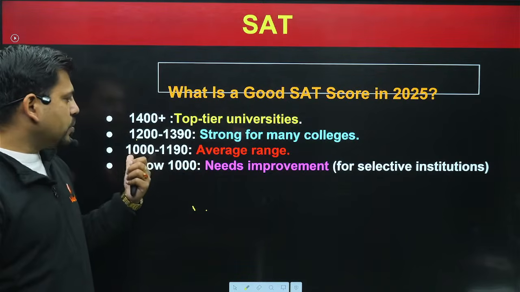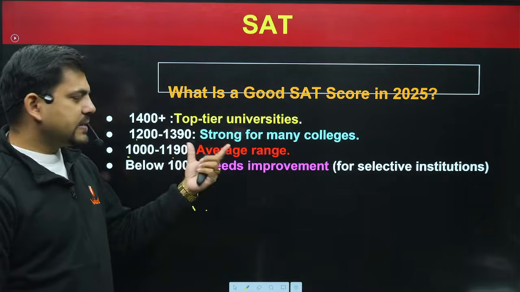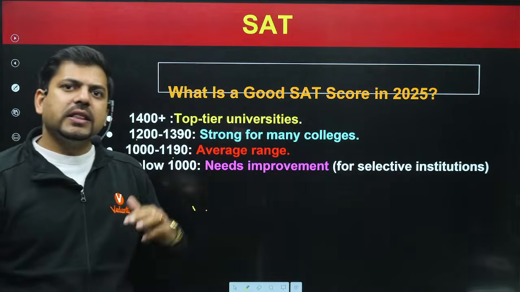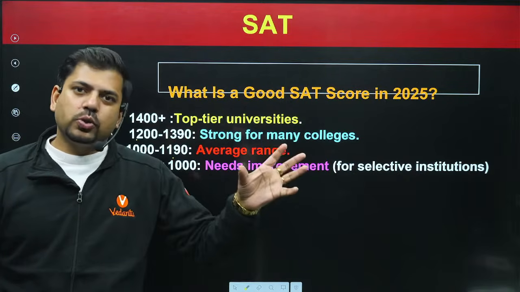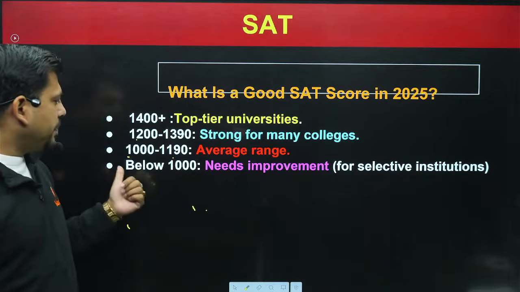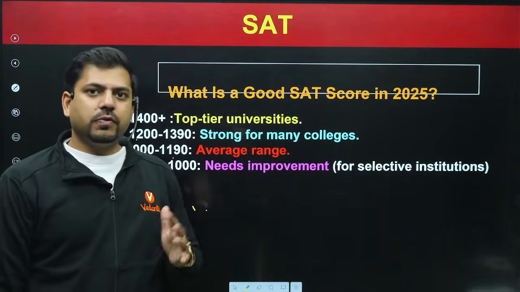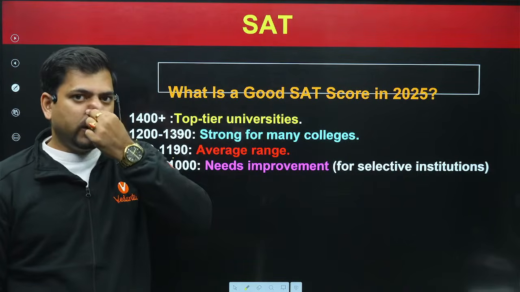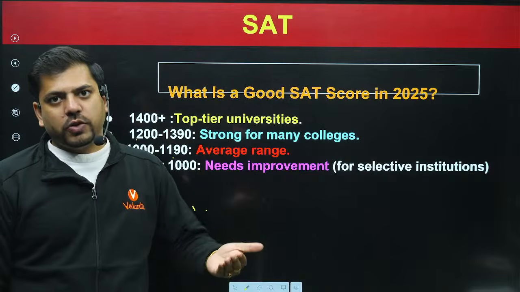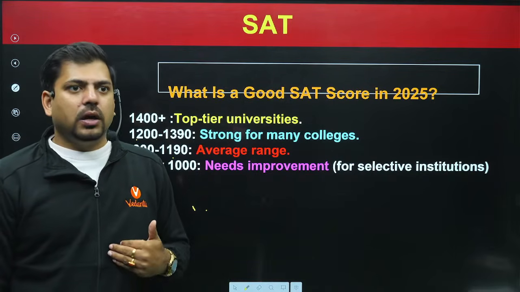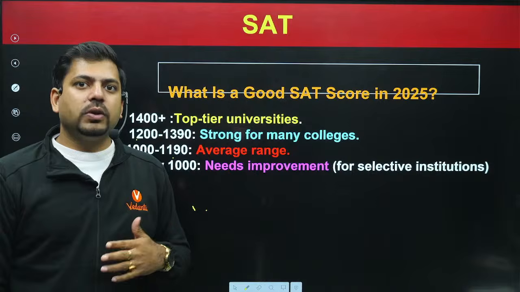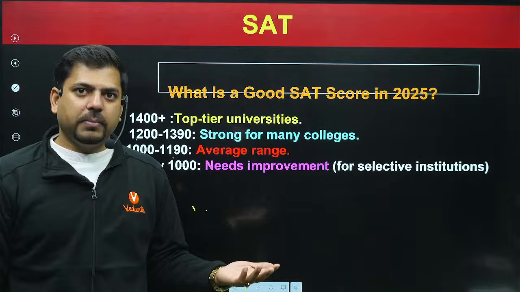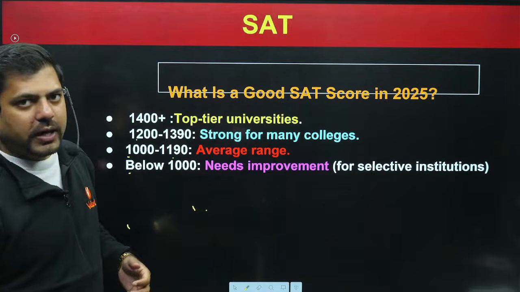Okay. Then 1000 to 1190, like around 1200, this is the average range, and you'll get state colleges, those colleges which are average in that country also. And then below 1000 needs improvement, because here the selection would be really difficult. As an international applicant, you should not consider going out of India at a score of less than 1000, because then colleges would not be giving you the great exposure or great knowledge which you are expecting by going outside. Okay, so that is not advisable.